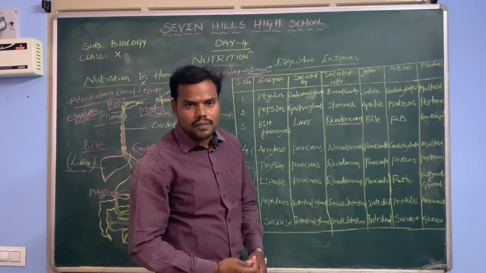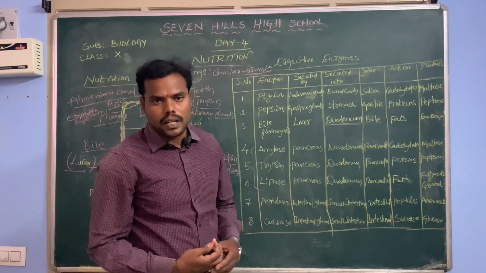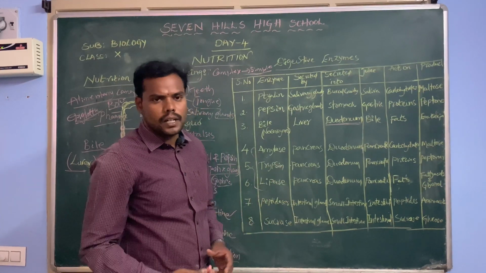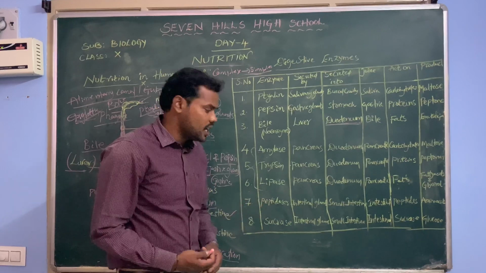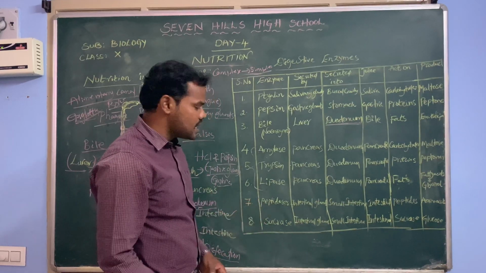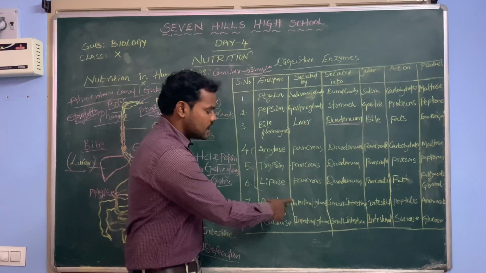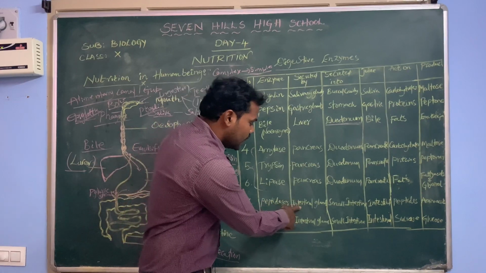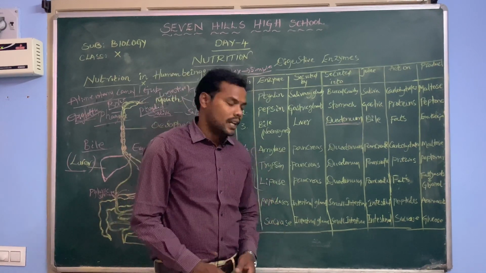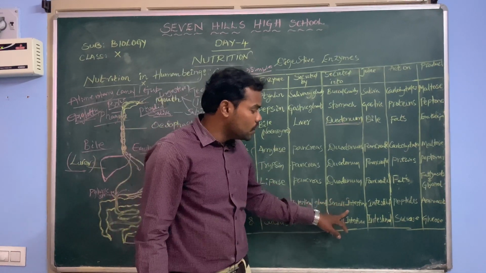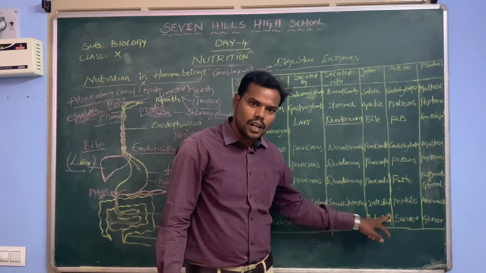Whenever the digestion takes place in the duodenum, slowly it enters the next parts of the small intestine, and here some other enzymes like peptidase and sucrase are released. This peptidase is secreted by the intestinal glands present at the walls of the small intestine, and it is secreted into the small intestine. That juice is the intestinal juice.